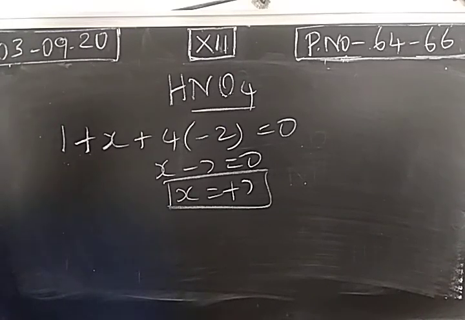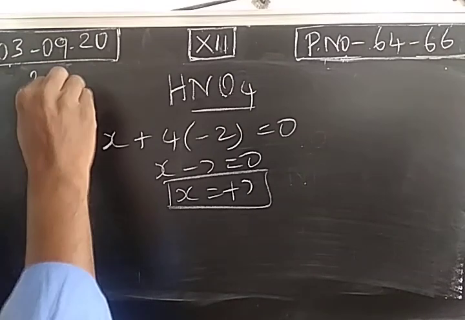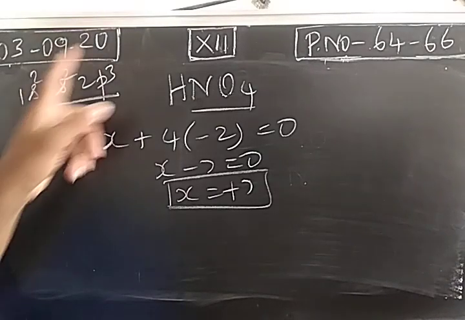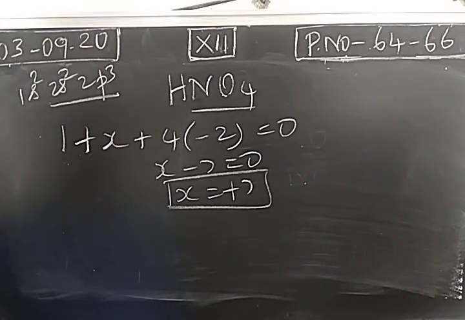Usually we think that nitrogen has 5 valence electrons, but it exhibits +7 oxidation state also. 1s2, 2s2, 2p3 is the electronic configuration of nitrogen. We think that 5 electrons are present in the valence shell, so maximum it can lose 5 electrons, but it exhibits +7 oxidation state also. Next, preparation.